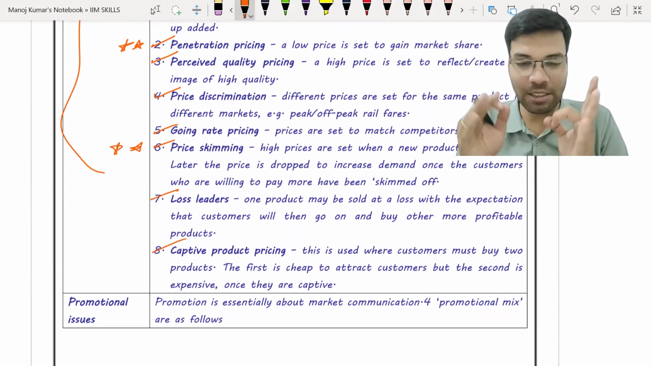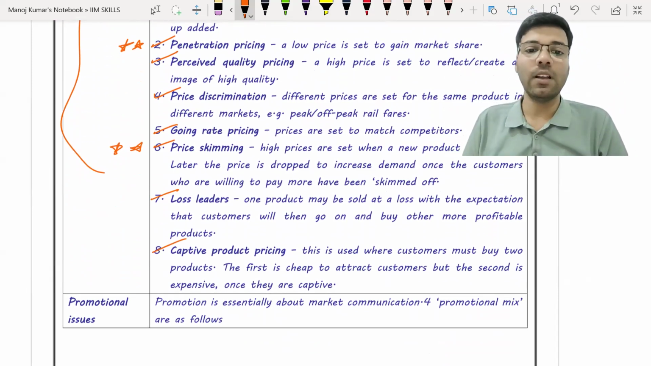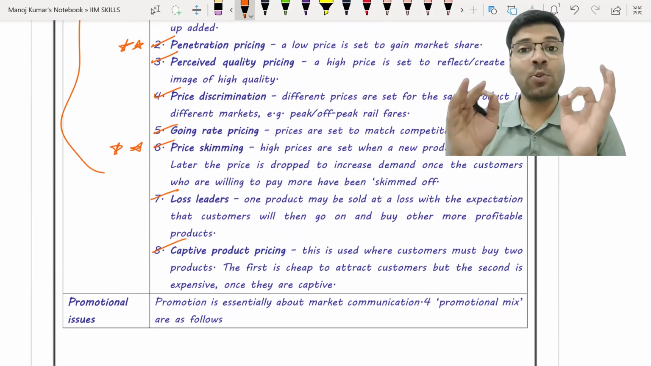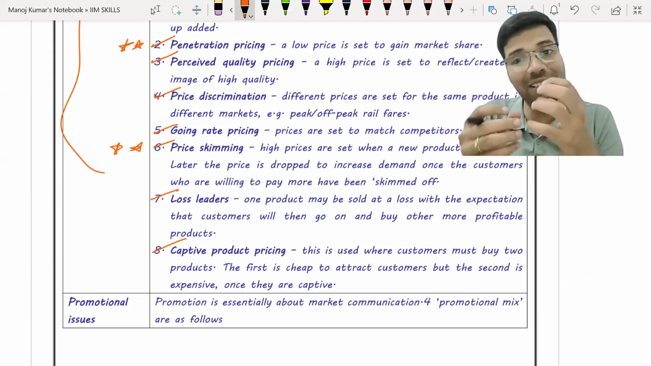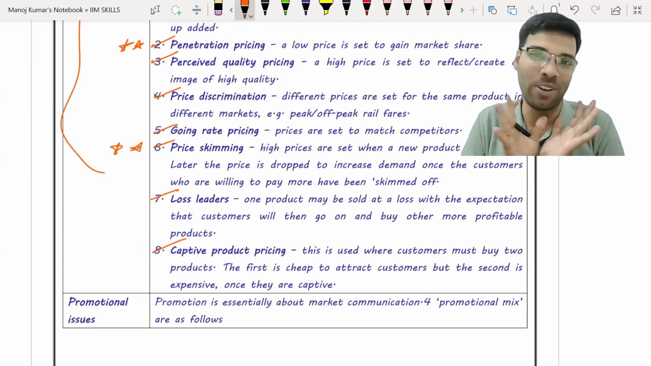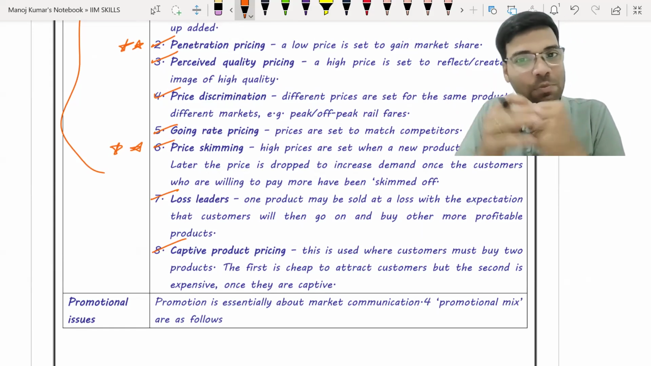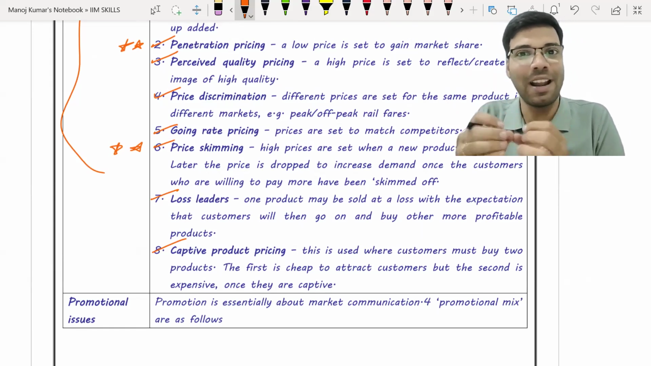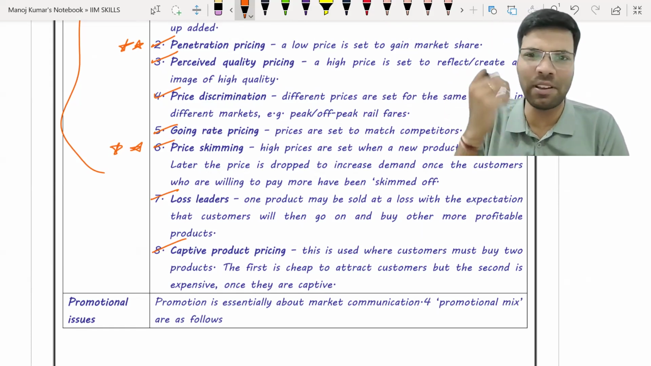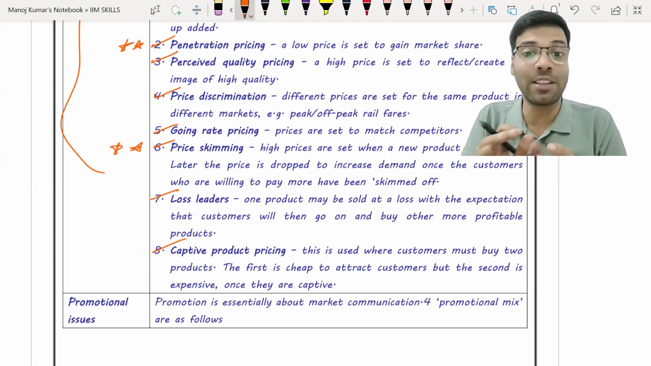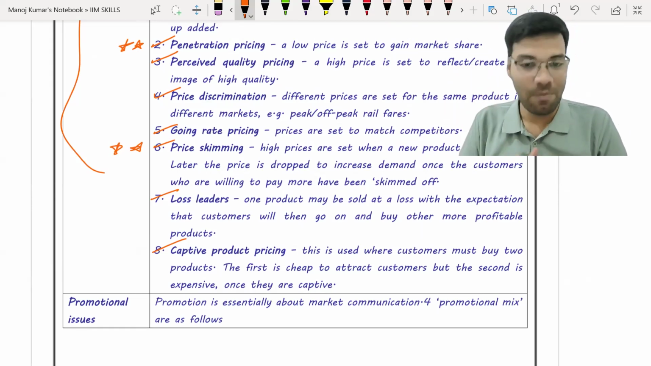Captive product pricing is nothing but whenever you are selling more than one product to the customer, which means one cheap product is bound with a costly product and it is sold. For example, brush and tongue cleaner. Brush is a costly item and tongue cleaner will be very less price. If they are bound together and sold, it is called as captive pricing.